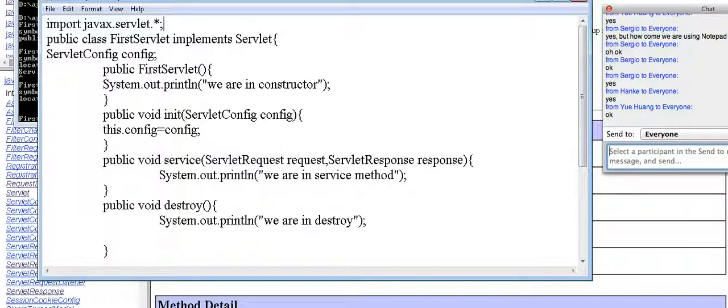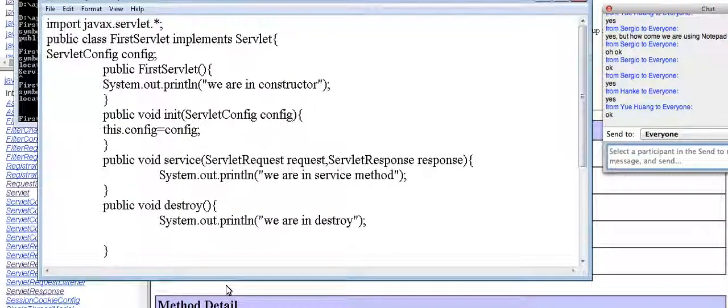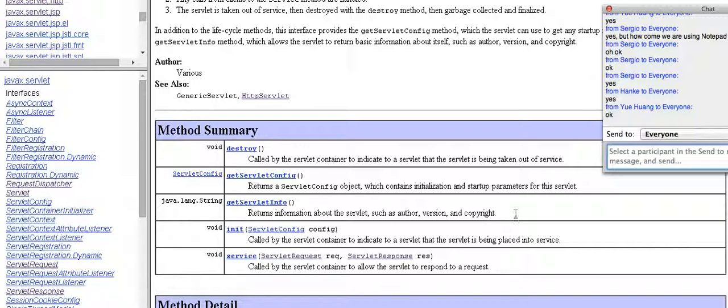But still I'm showing you where this implementation classes consist of. These implementation classes will not be available in Java itself.